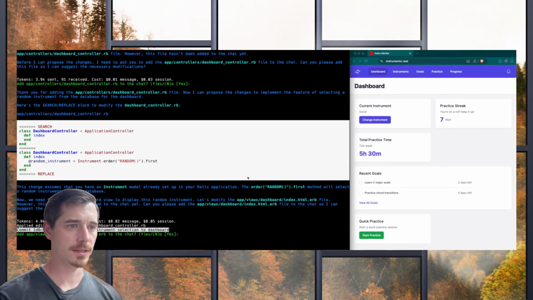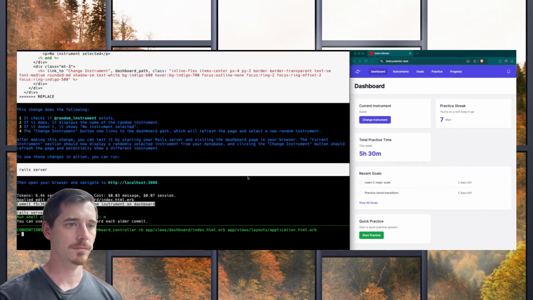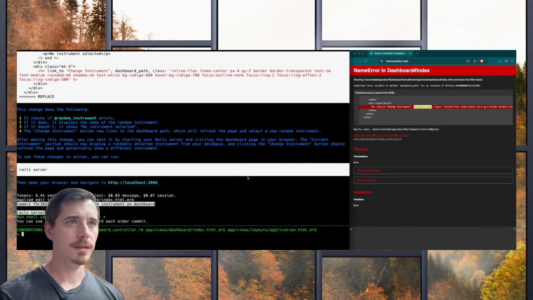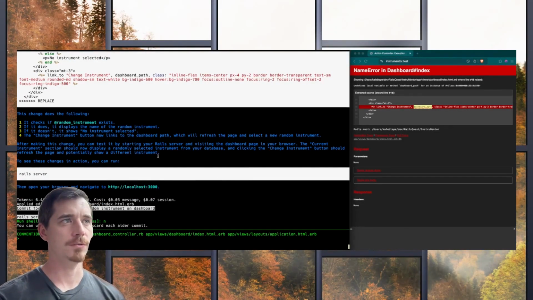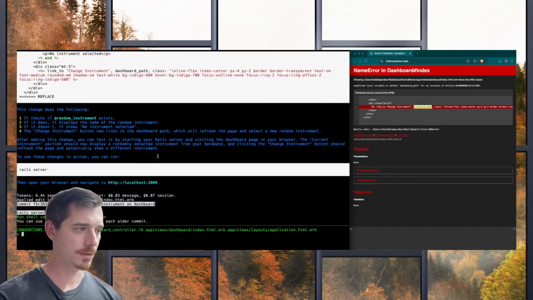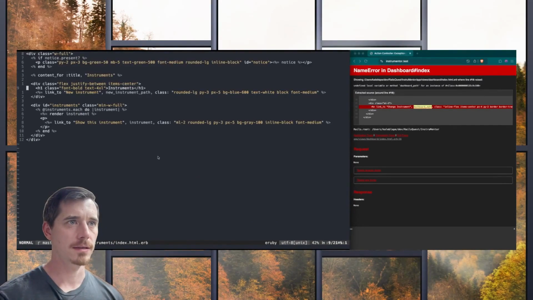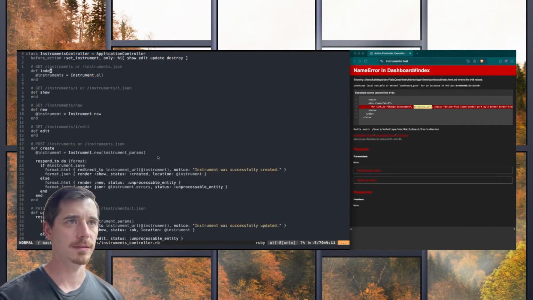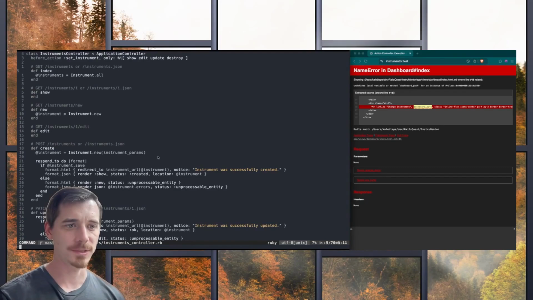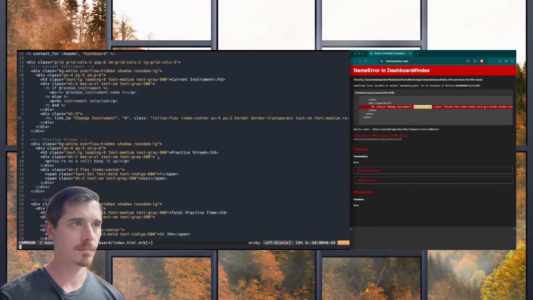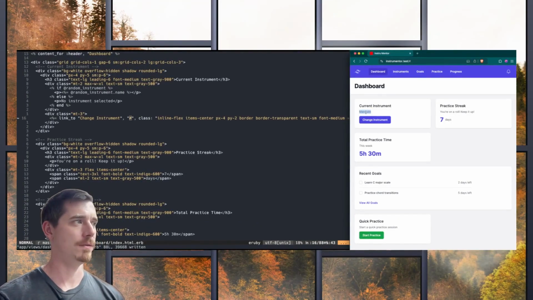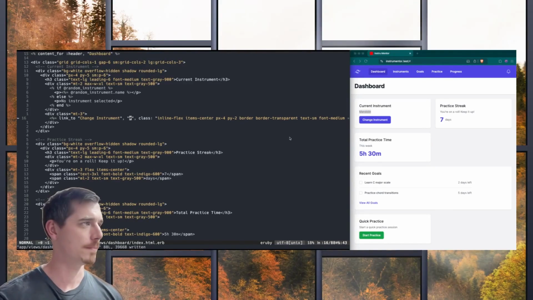So we're adding the dashboard index to the chat. And why did it do that? Change instrument dashboard path. Yeah, this is one of those things where you just kind of scratch your head and wonder what am I looking at? Oh, I'm at the instruments controller. Dashboard index. Okay, we're back to that. So random instrument, there it is.